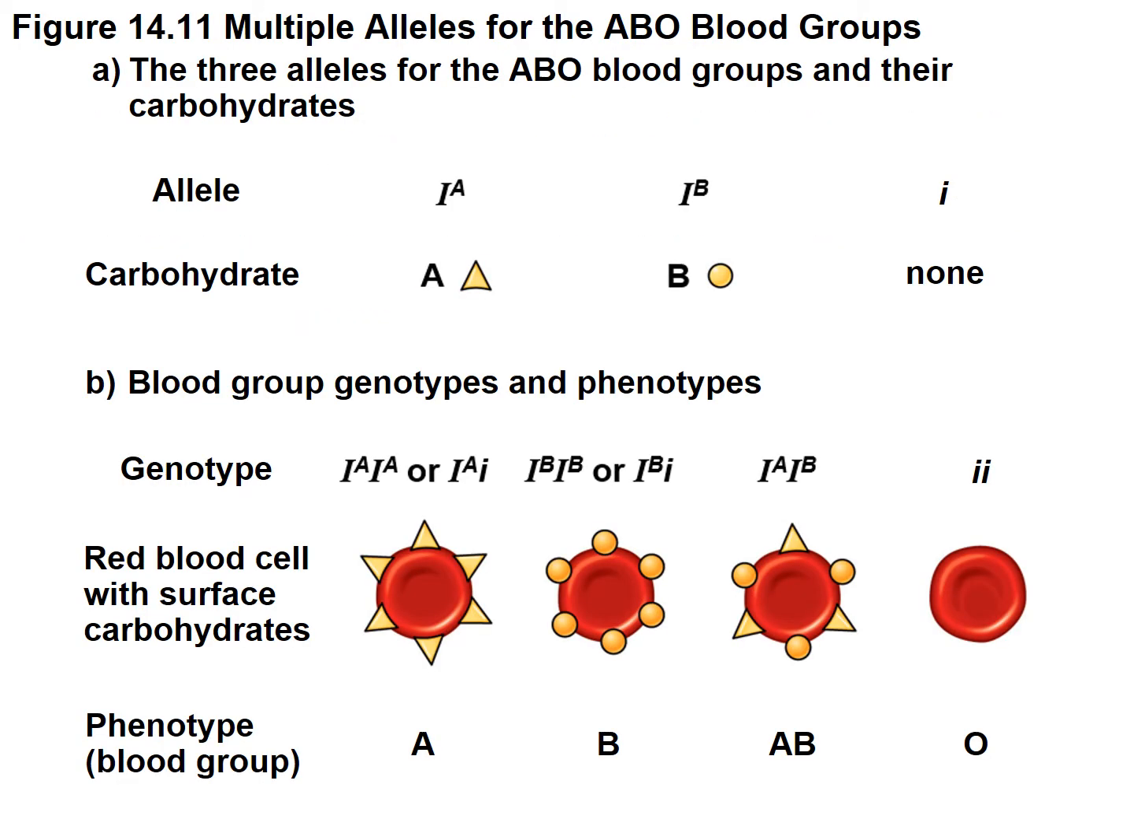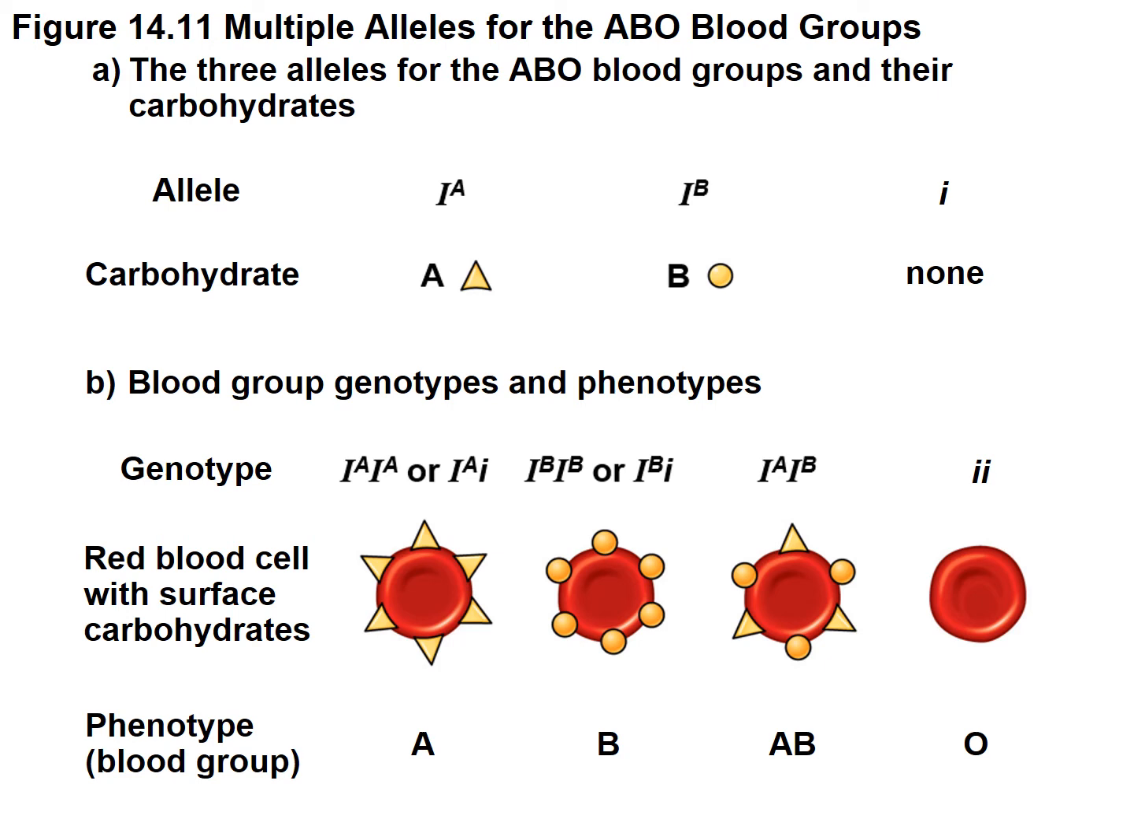So figure 14.11 is showing the multiple alleles that are involved in the ABO blood grouping. Instead of the 2 alleles, like we've been talking about, there's 3 alleles. One allele is IA. This is a dominant allele. Another allele is IB. This is also a dominant allele. And then we have a lowercase i. This is a recessive allele.